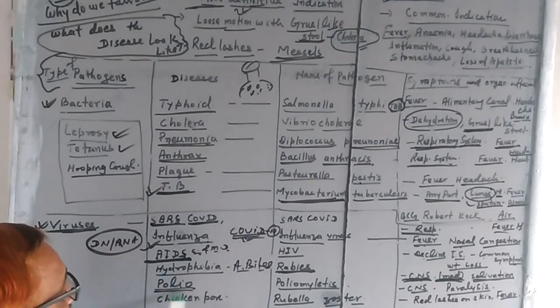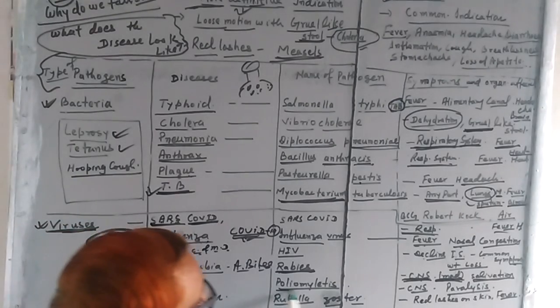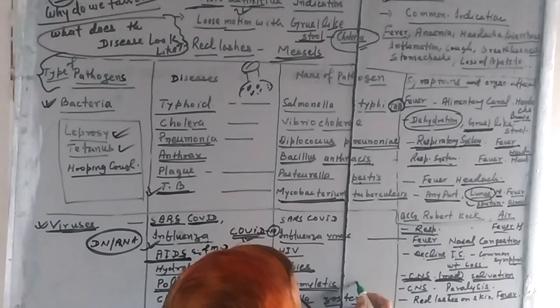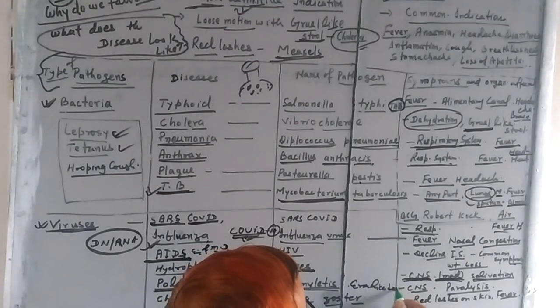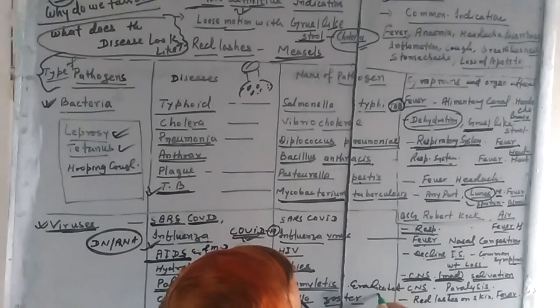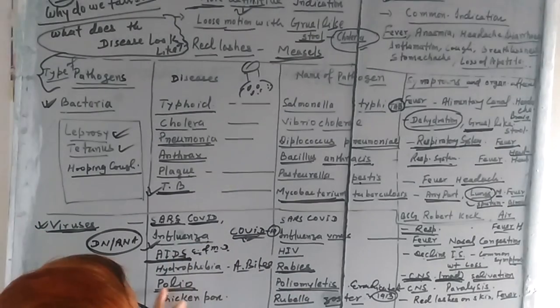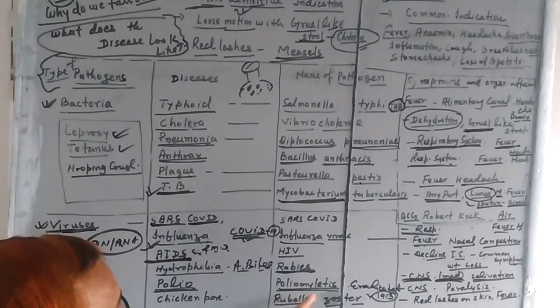Polio is caused by poliomyelitis, and now it is completely eradicated. After that there is no case of polio disease.